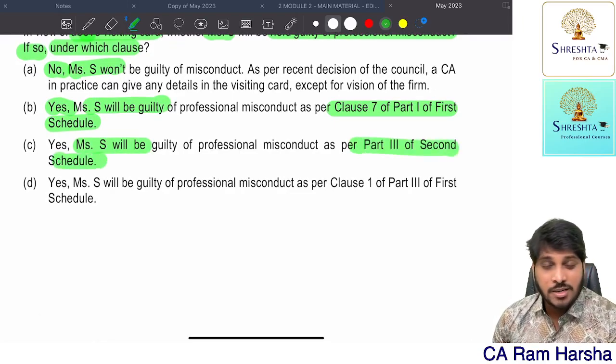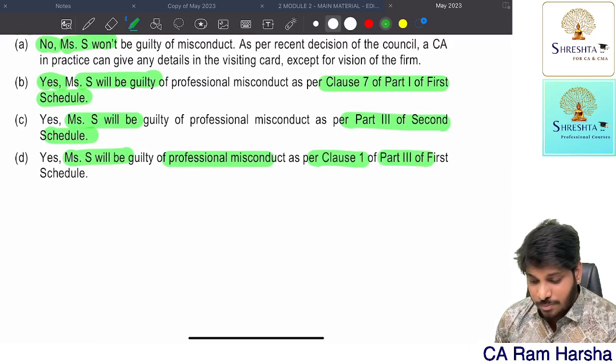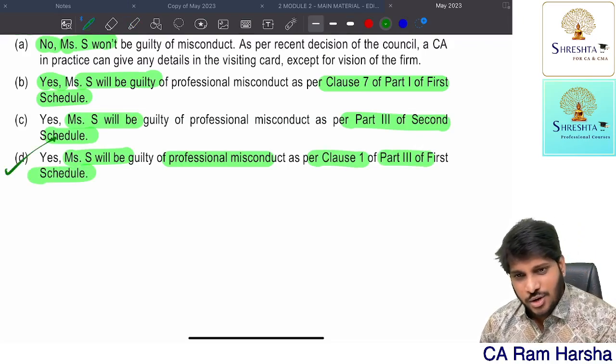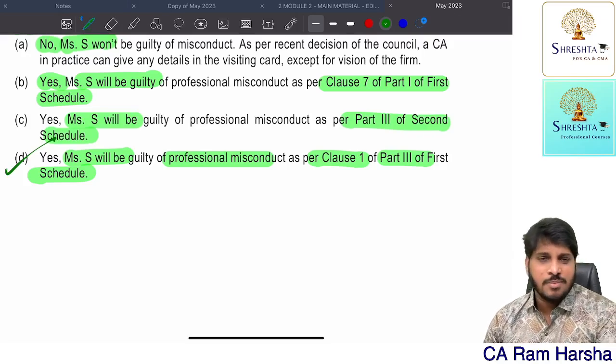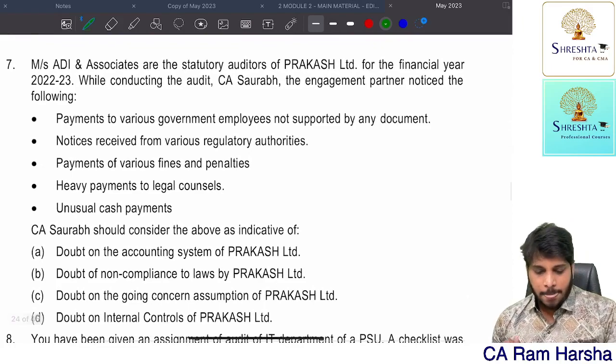No, that is wrong. Part 3 of second schedule is dealing with other misconduct. Okay. Then yes, will be treated as guilty of professional misconduct as per clause number 1, part number 3 of first schedule. This is absolutely right. So figure out 3 wrong answers. Automatically the balancing figure will be the right answer. Next, seventh one.